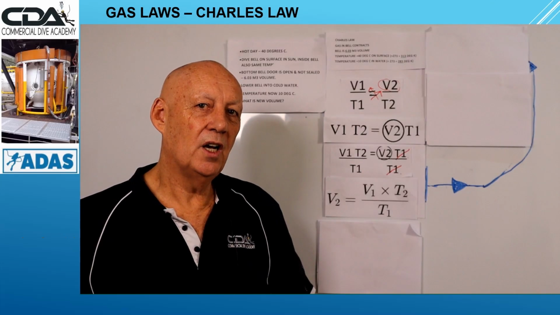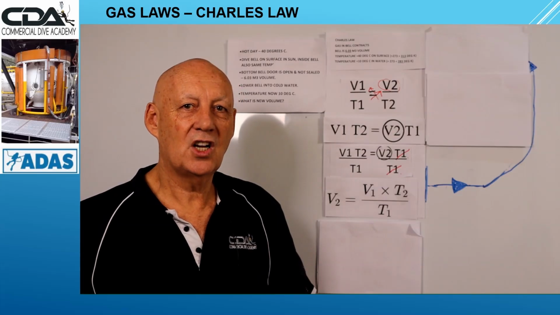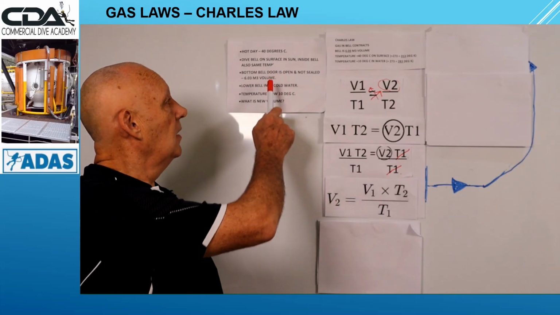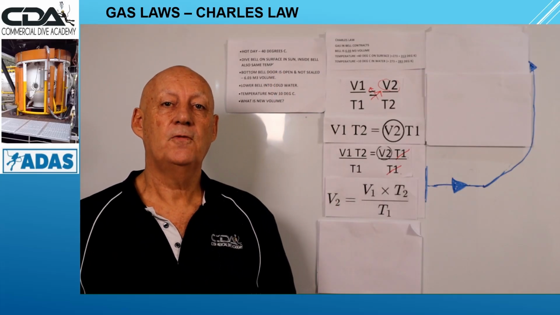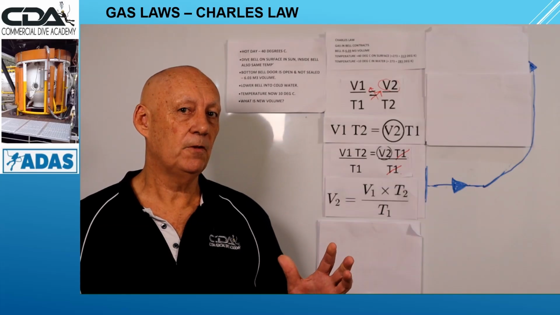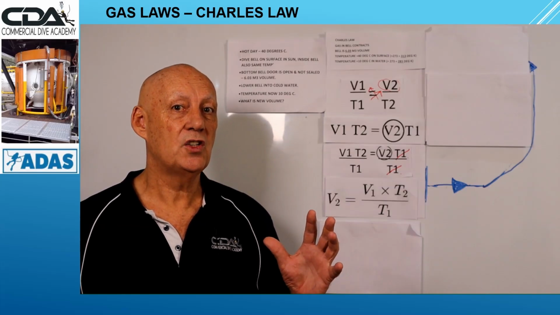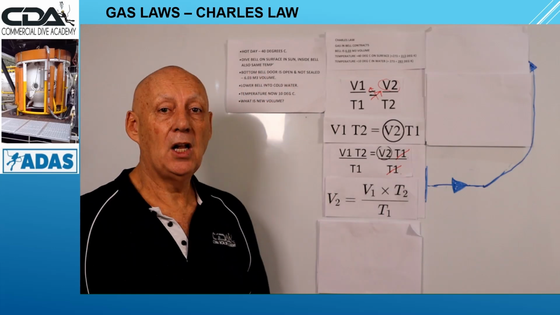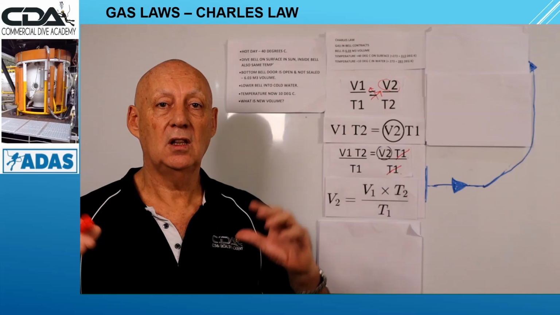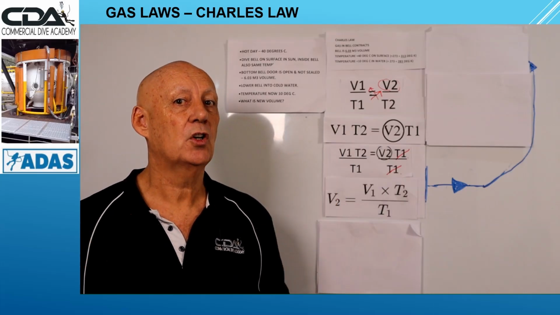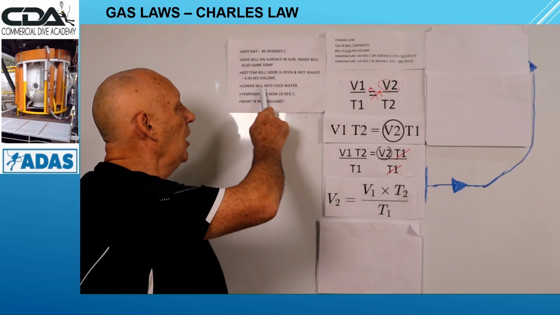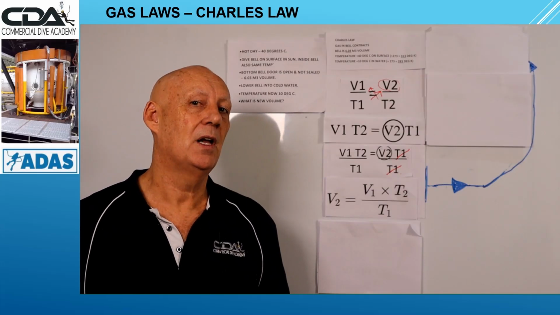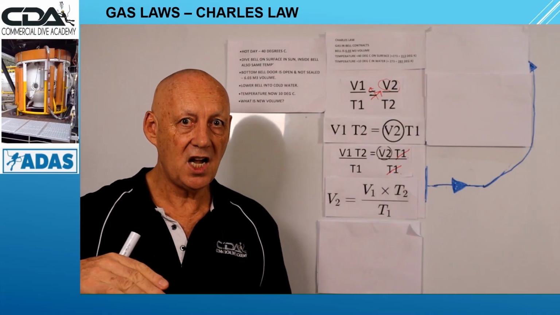Okay, we're going to do an equation based on Charles' law. Here's the question. It's a hot day. It's 40 degrees. The bell on the surface is also 40 degrees inside. The bottom bell door is up, which means it is not sealed, which means pressure is not controlled. We lower the bell into the water, where the temperature is 10 degrees, so now the temperature inside the bell is 10 degrees. We've gone from 40 to 10.